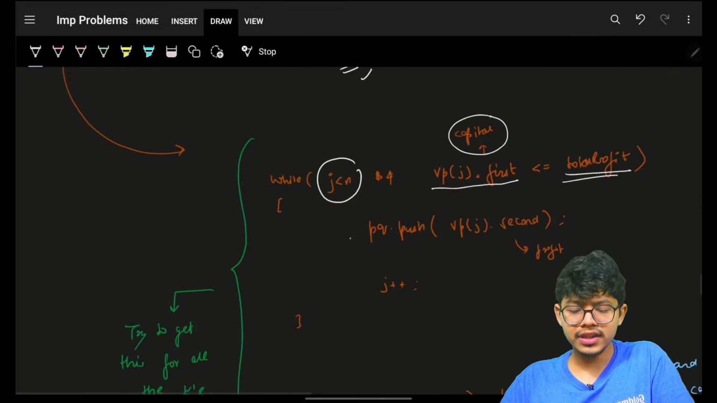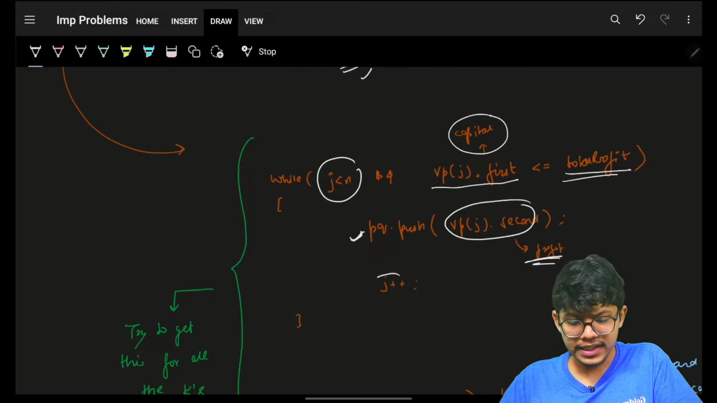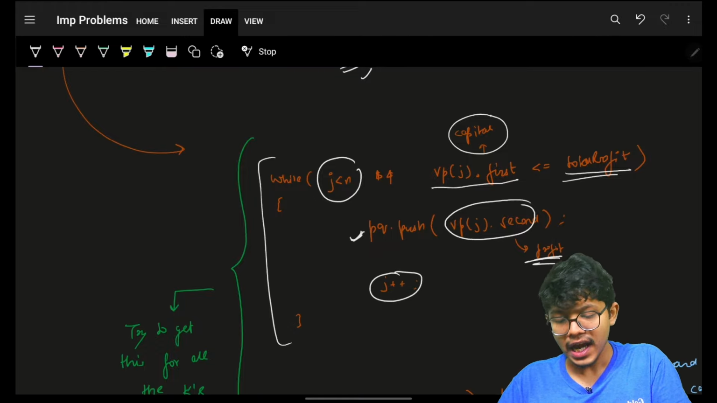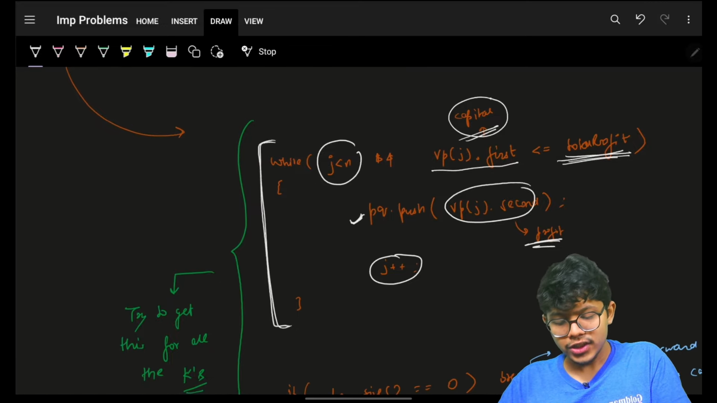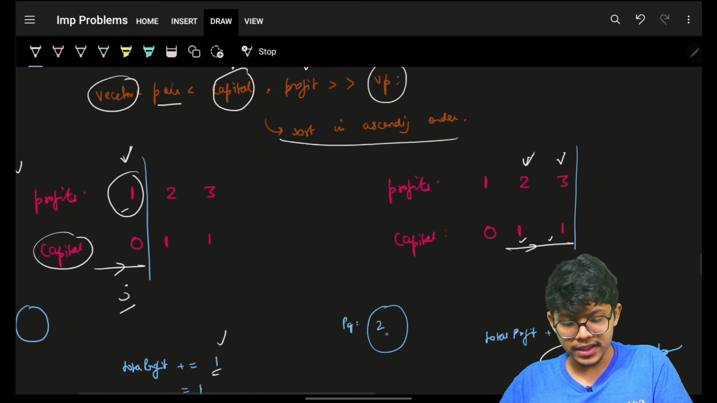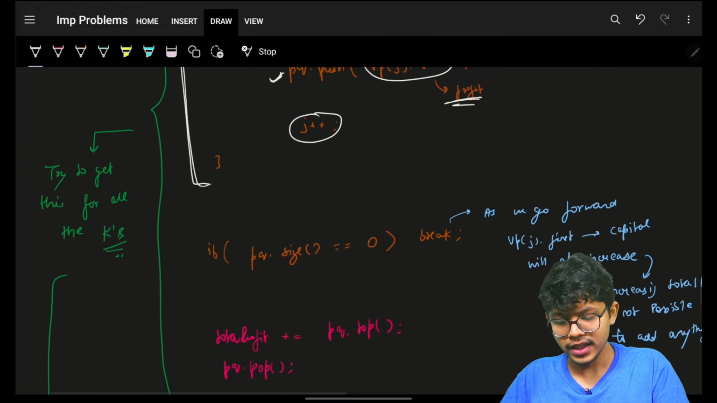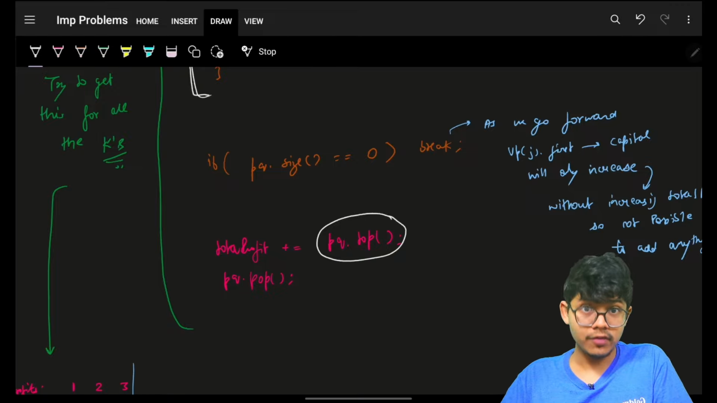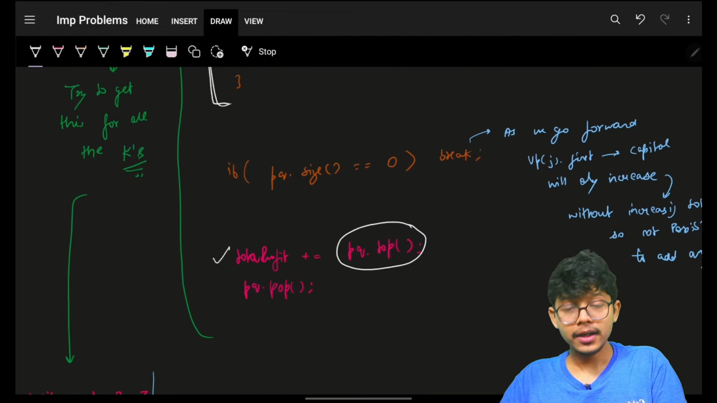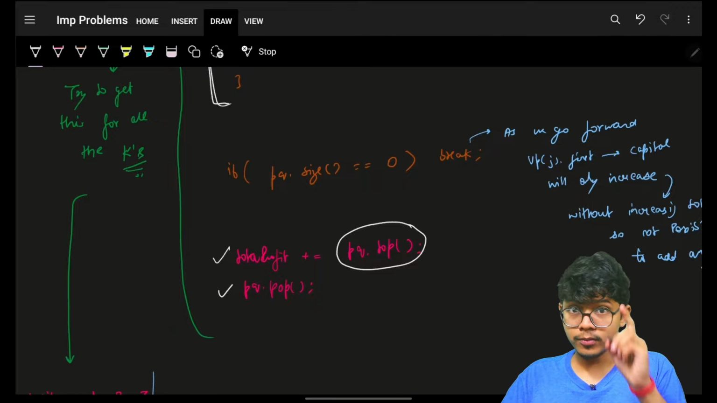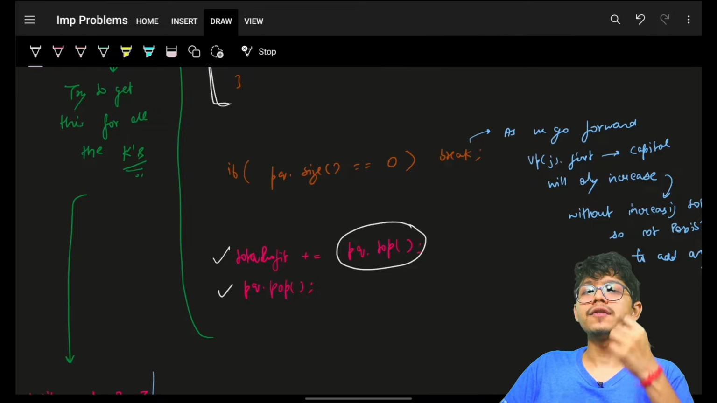Then you can push that specific profit in your priority queue and keep on pushing it until your capital is less than or equal to your total profit. When this is done, you will have some elements in your priority queue. Out of all those elements, grab the maximum element. I will grab from the top of the priority queue, which is the maximum element, because a priority queue by default is a max heap. I will grab that, add it to my profit, and remove that profit from the priority queue, which means removing that project from the priority queue.